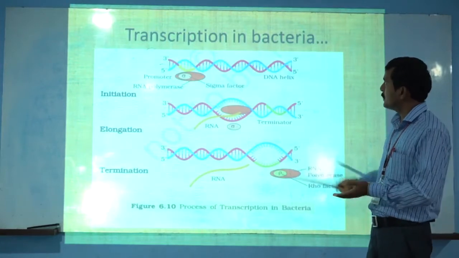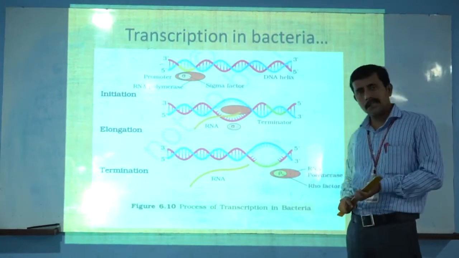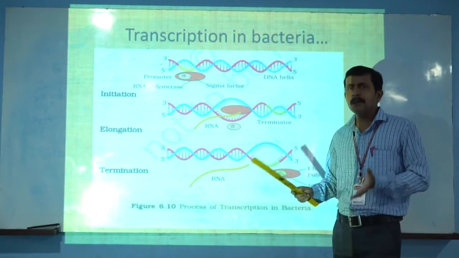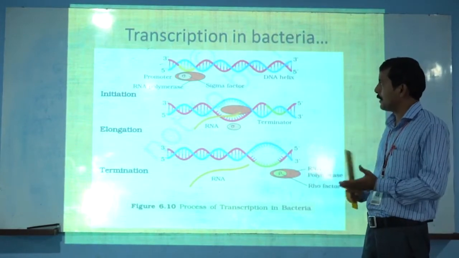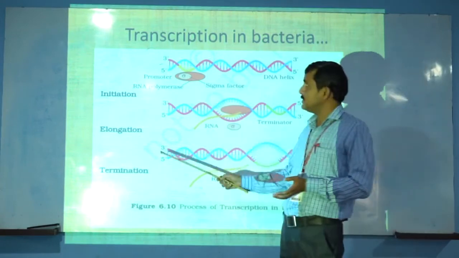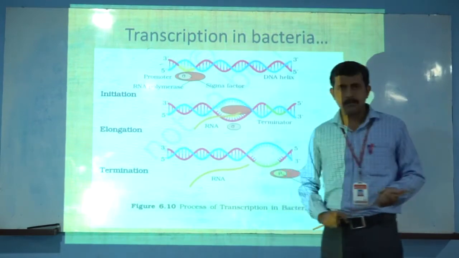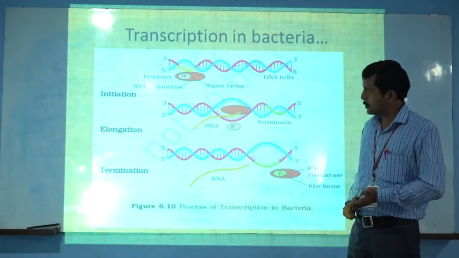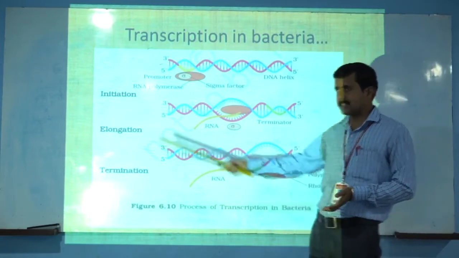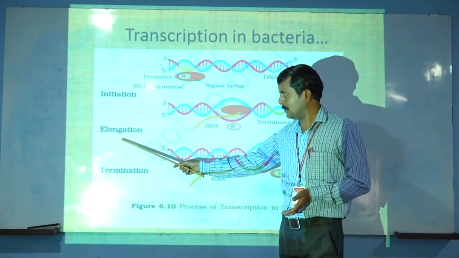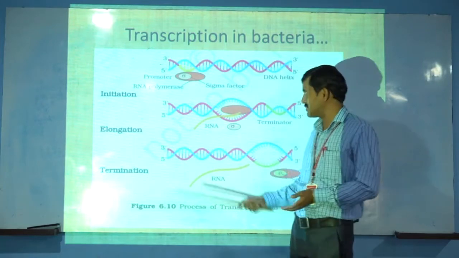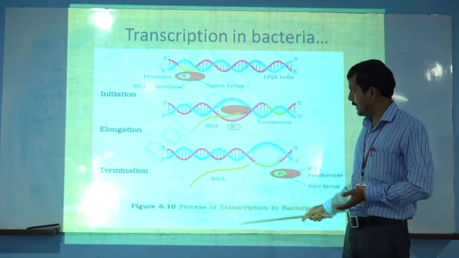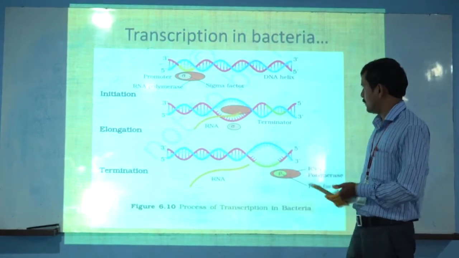See here, transcription in bacteria. How does the transcription process occur in bacteria, in a prokaryotic cell? In the process of transcription, there are three steps: the first is initiation, the second is elongation, and the third is termination, which is represented here in the diagrammatic view.